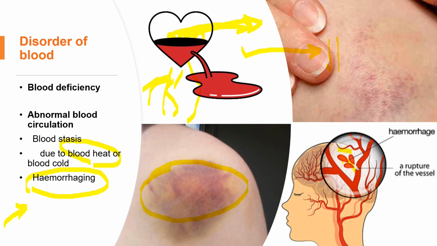That's because our vessel has a limiting force to keep the blood in the vessel. The force is from the qi. The qi limits the blood to move within the vessel.